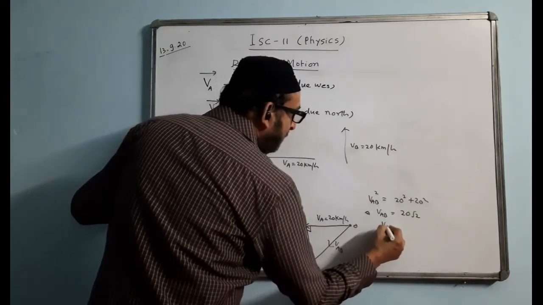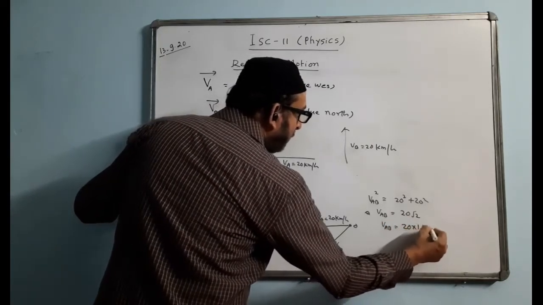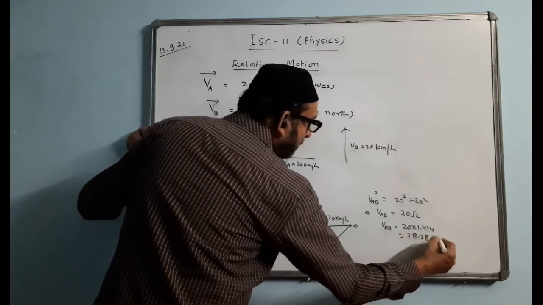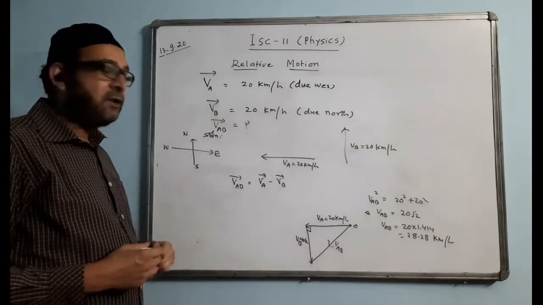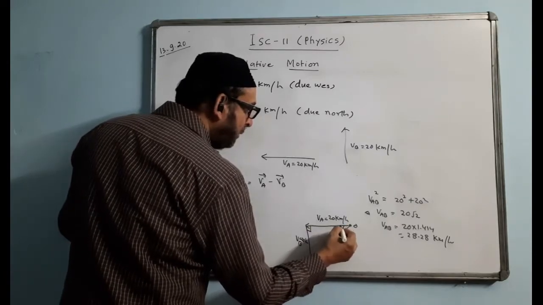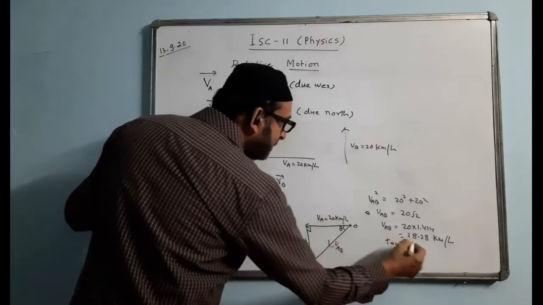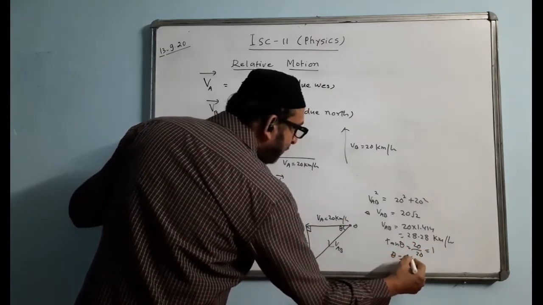If you calculate the value of VAB in a calculator, it will be 20 into 1.414, which is 28.28 km per hour. The unit is the same. And it will have a direction also. What direction will it move? You find the direction with the horizontal line, theta. Tan theta is equal to perpendicular by base, 20 by 20, which is 1. Therefore, the theta value will come 45 degrees.